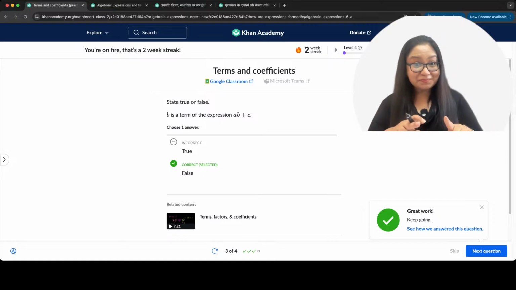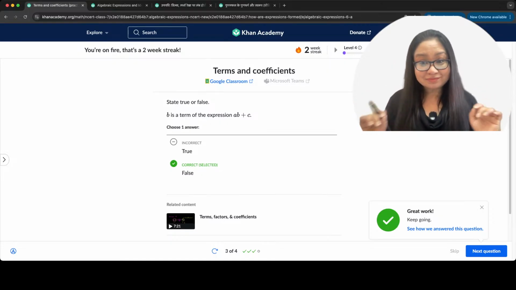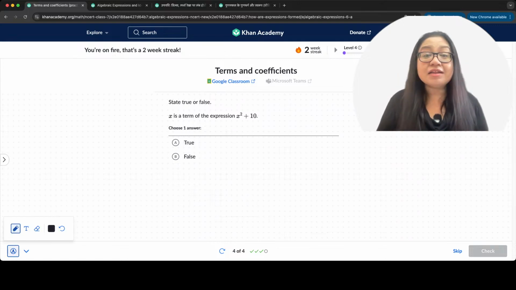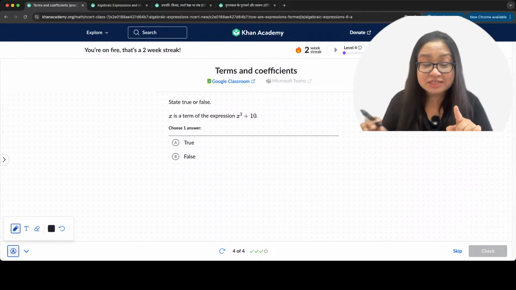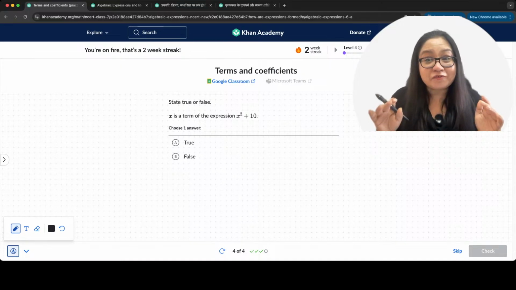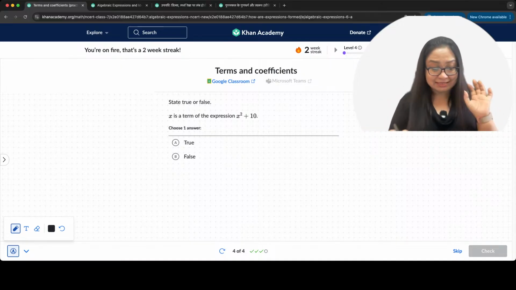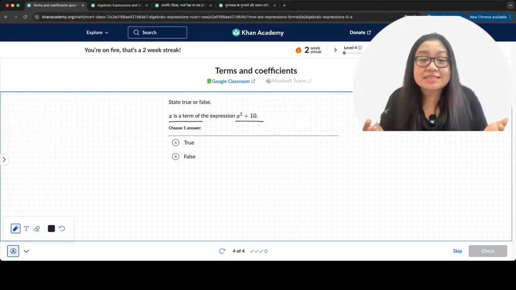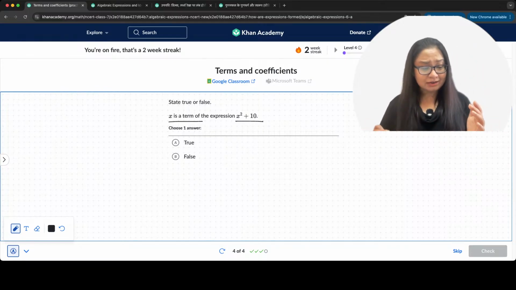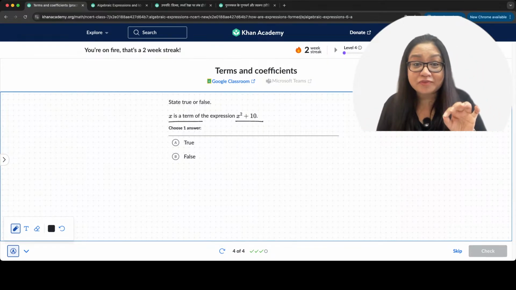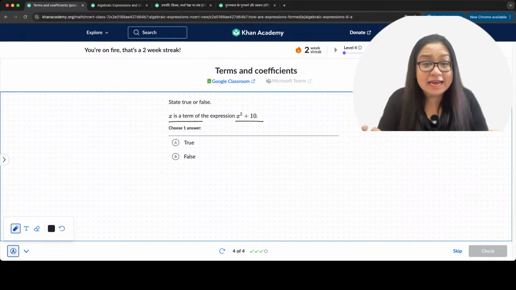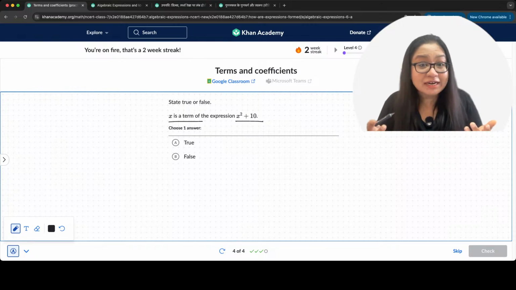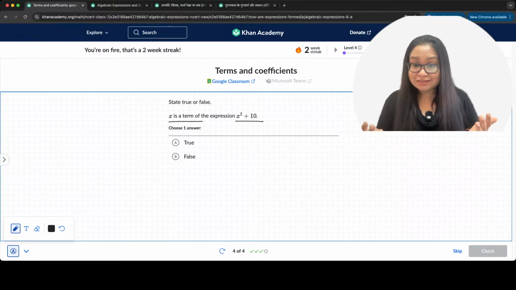Ready? Everybody understood? Okay. Let's go. Here we go. Next is another true or false question. You have to state whether this is true or false. The question is, x is a term of the expression x square plus 10. Is it true or false? The expression contains how many terms? Two terms, right? So true or false?